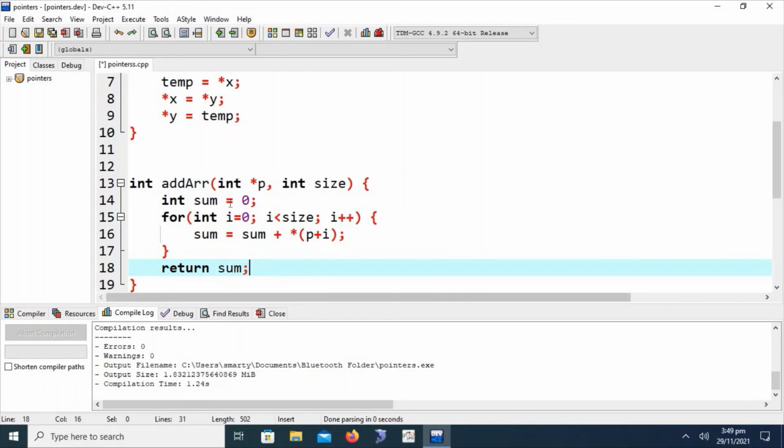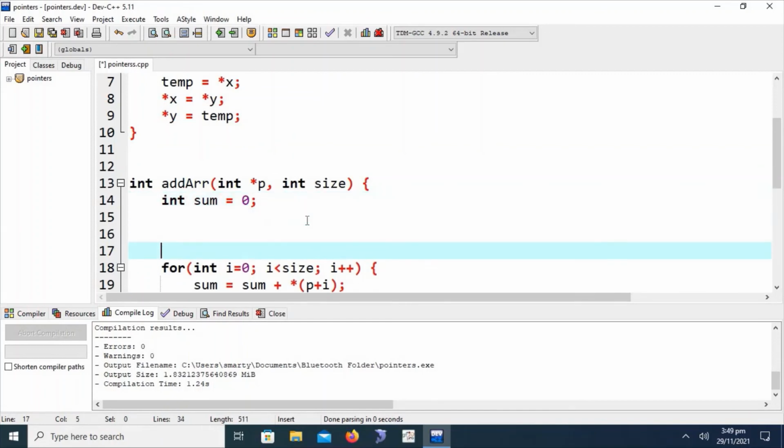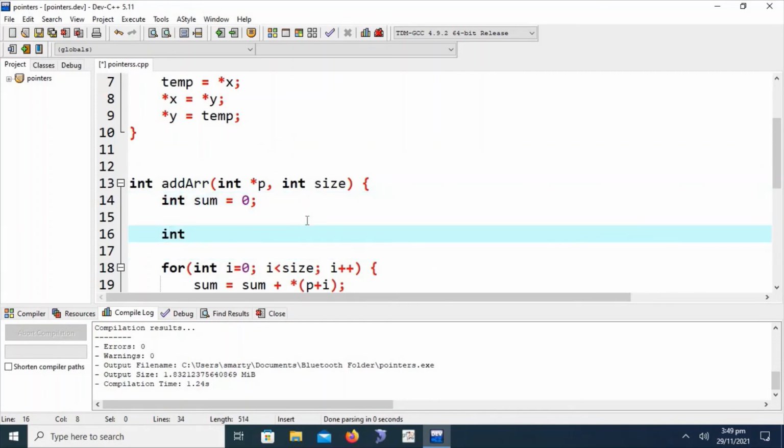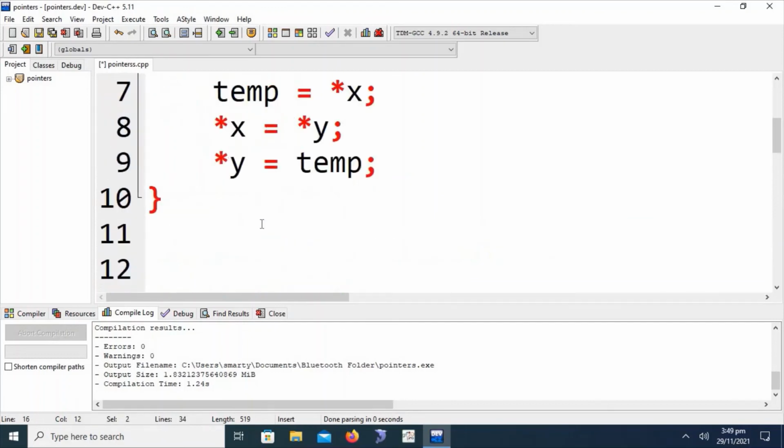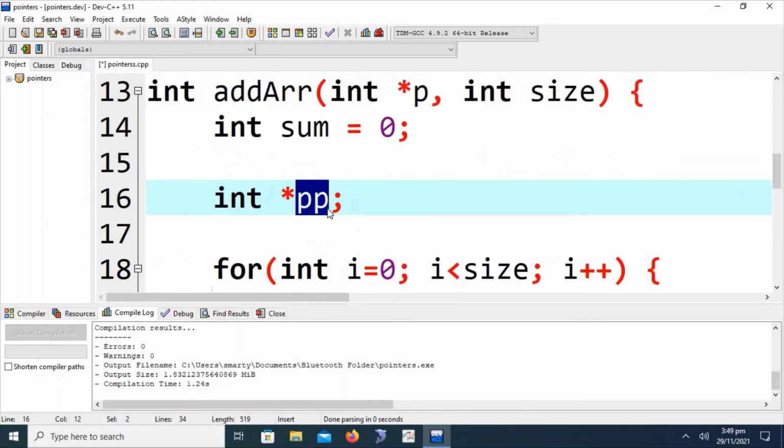The pointer that has not been initialized is called a wild pointer, such as int *pp. This is a wild pointer. This is not initialized using any variable address or null. If we assign it null, this will be called a null pointer.